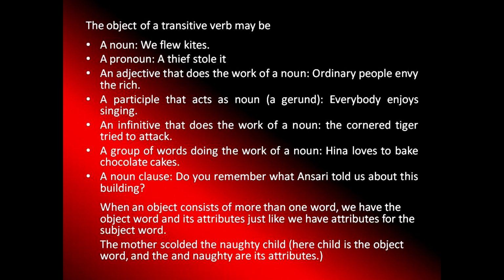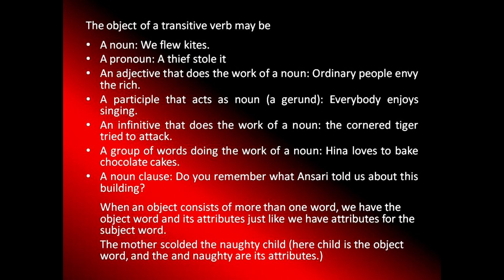So singing is a gerund. Okay. Next one. An infinitive that does the work of a noun. The cornered tiger tried to attack. The cornered tiger tried what? To attack. So to attack is an infinitive that does the work of a noun.